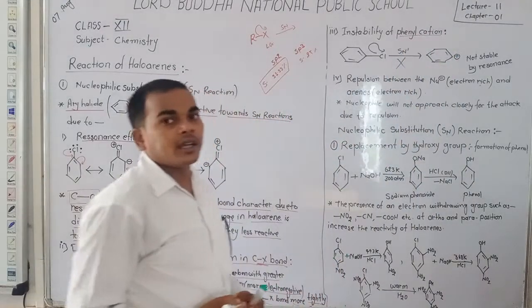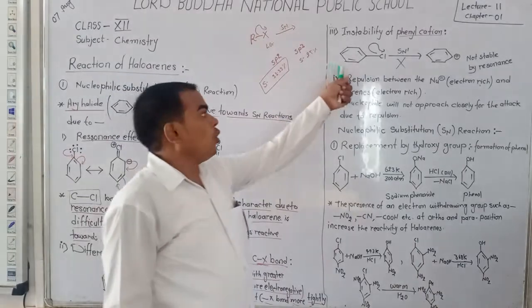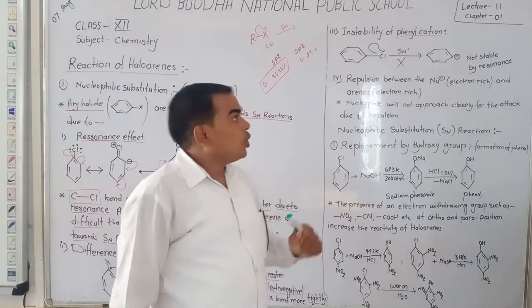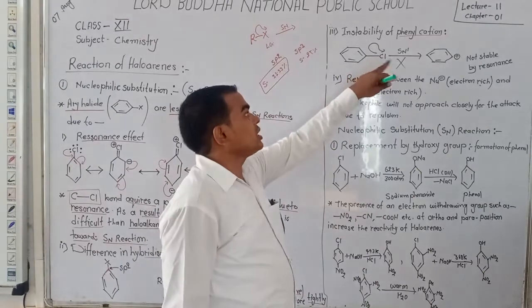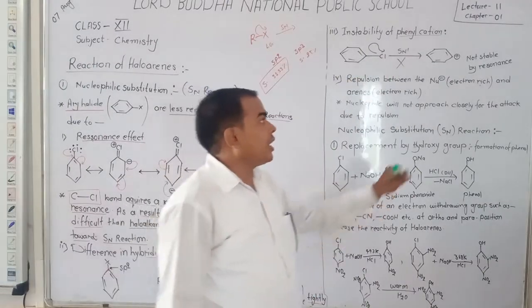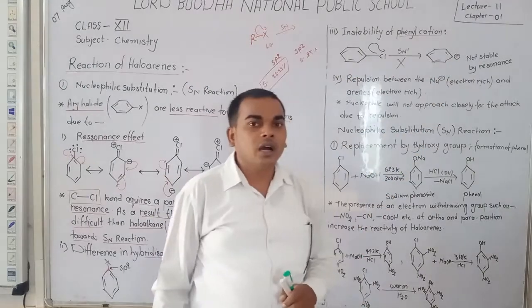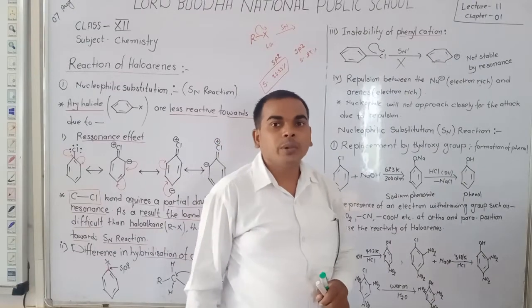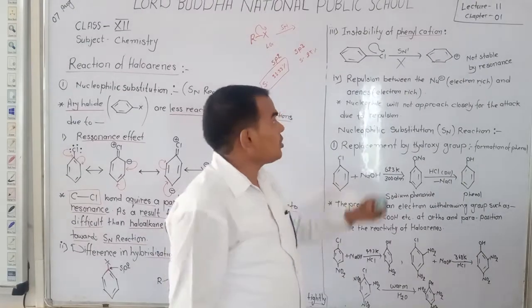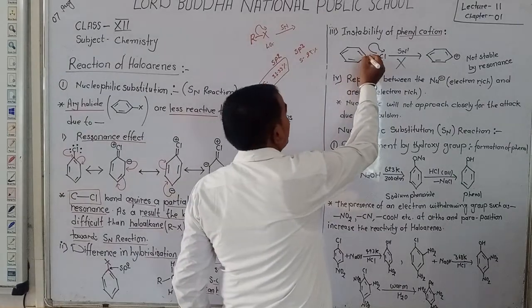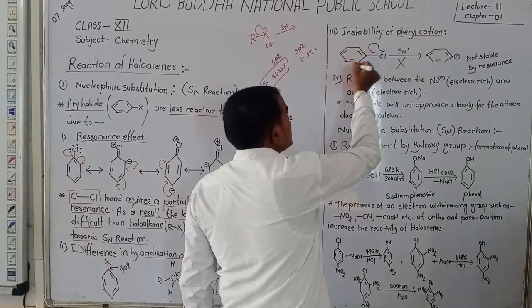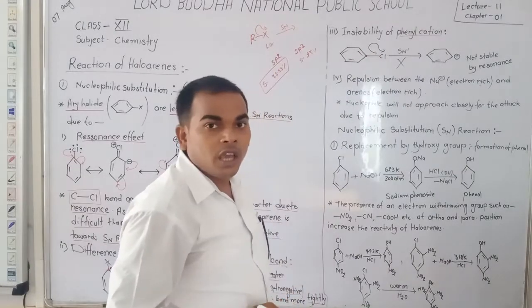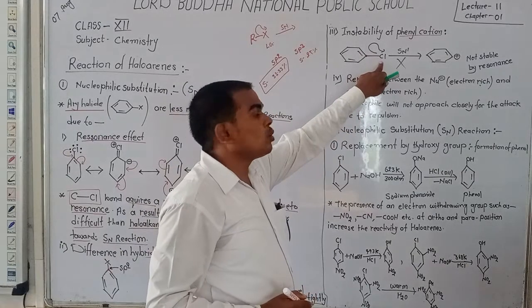You know that if haloarenes lose their halogen, when the halogen leaves, the carbon acquires a positive charge. This is the phenyl cation. But due to the high electronegativity of this carbon and due to resonance of the benzene ring, it is not possible to leave the halogen.